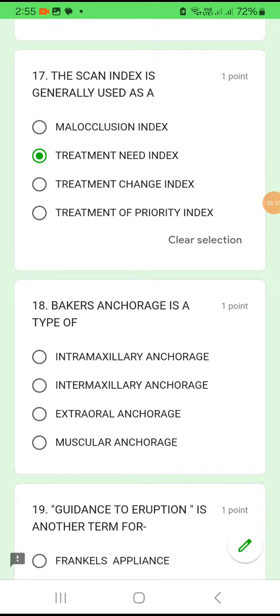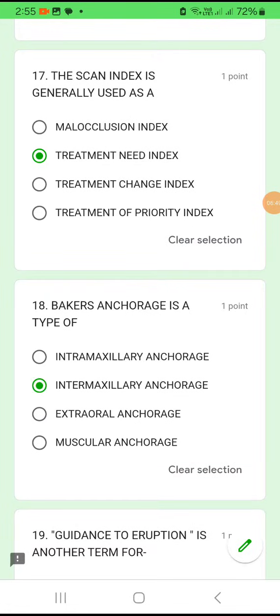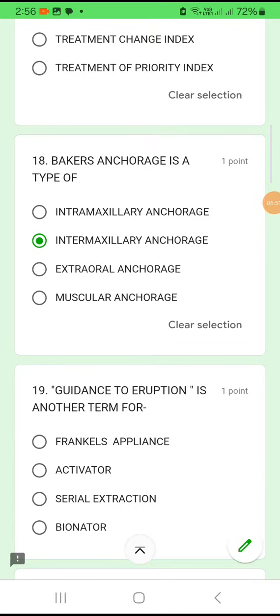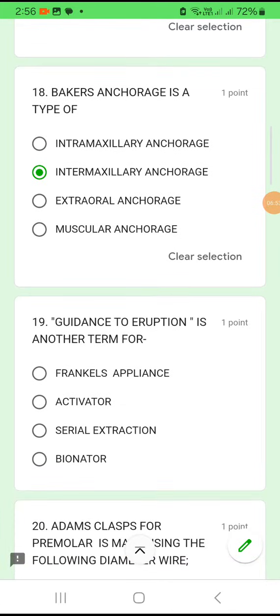Question number 18. Baker's anchorage is intramaxillary or intermaxillary. That is the confusion. Because anchorage is within maxilla or from maxilla to another region. So it is intermaxillary. Okay, intermaxillary anchorage. Okay, clear. Next, question number 19.